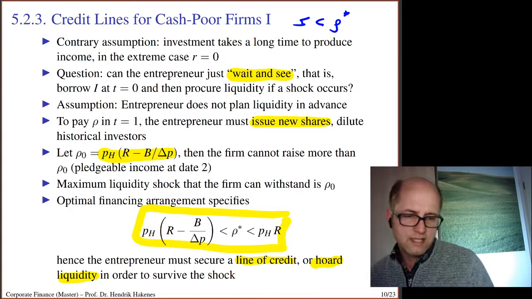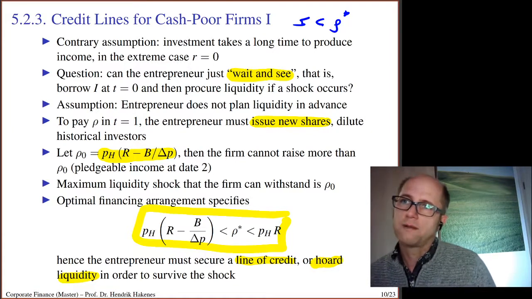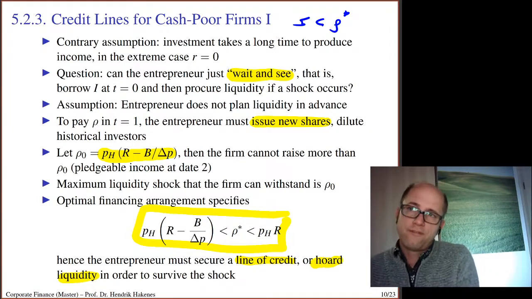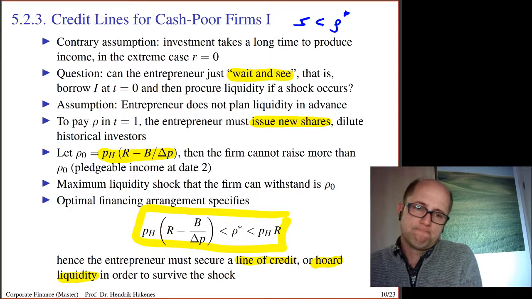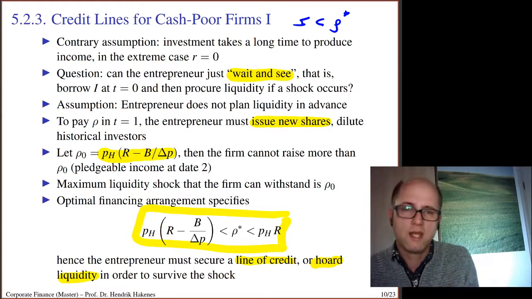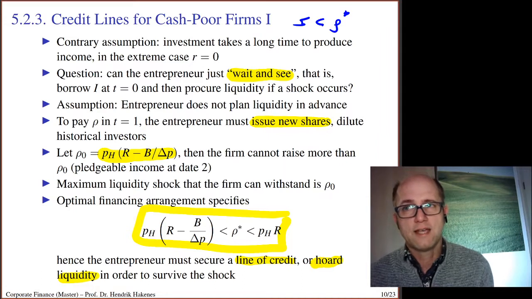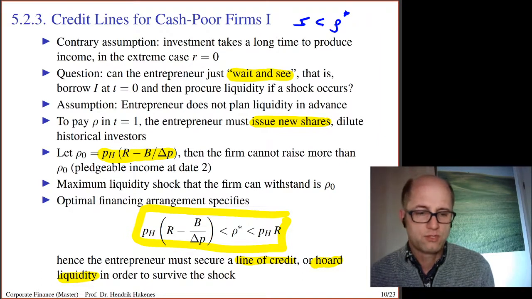How much liquidity would that have to be? Well, it depends. If I get a clause in the contract that I'm not allowed, as the firm, to dilute the shares, so I'm not allowed to issue any new debt, then I would have to put aside exactly rho star.